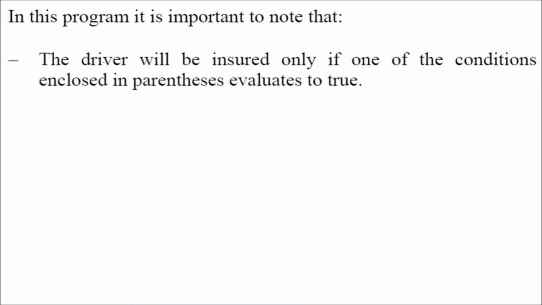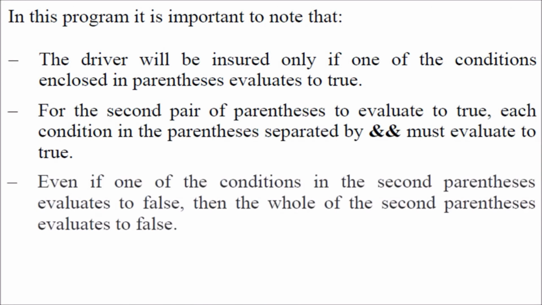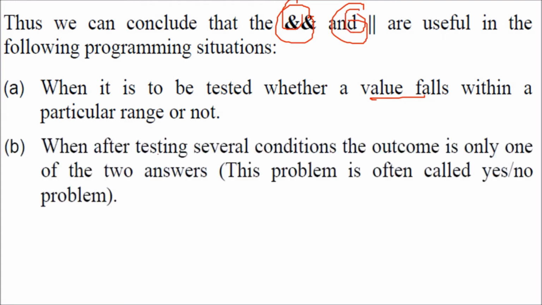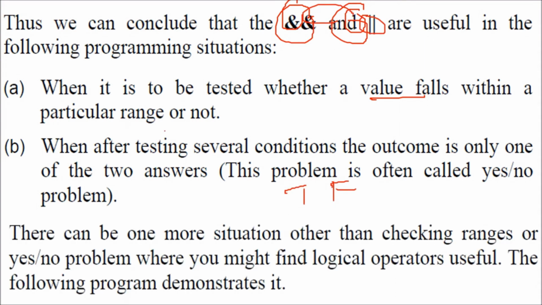What we have to see here is the parentheses we have used. The parentheses in and, or do a similar trick: on the and, if any of the left-hand side and right-hand side is false, it is going to give you false. In or, if any of the left-hand side and right-hand side is true, it is going to give you true. So what we conclude here is, when it is to be tested whether a value falls within a particular range or not, we use and, or. When after testing several conditions the outcome is only one of two answers, that is true or false, or yes or no, we use and, or. So this can be extended to various more operations.